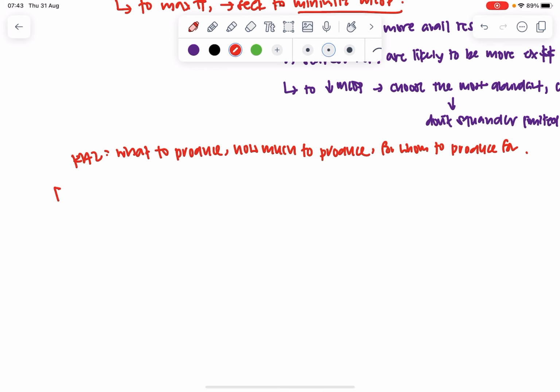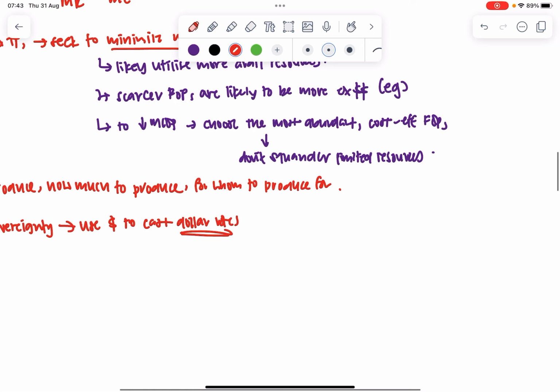When I talk about what to produce, the key idea I want to bring here is consumer sovereignty. As a result of consumer sovereignty, basically meaning that us as consumers, we have the choice to purchase what we want. We will use our money to cast dollar votes on goods and services that we are willing to spend on.